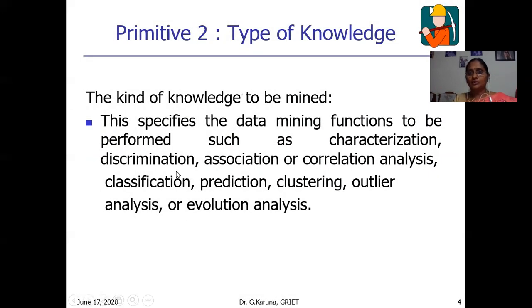Coming to primitive 2: for my task relevant data, which kind of data mining task is suitable? There are many data mining tasks: data characterization, data discrimination, association rule mining, correlation analysis, classification, regression, prediction, clustering, and outlier analysis. There are a number of data mining tasks. Which data mining task we have to apply will be represented in primitive 2, type of knowledge. Again, different algorithms are there for performing these data mining tasks.